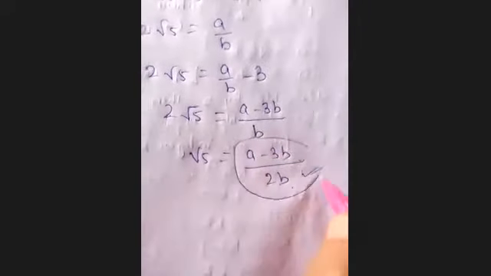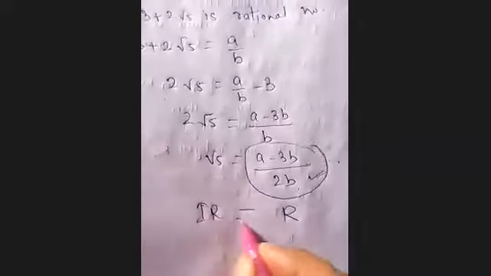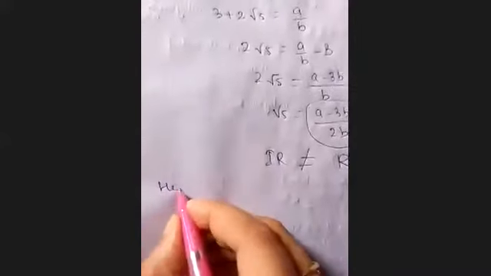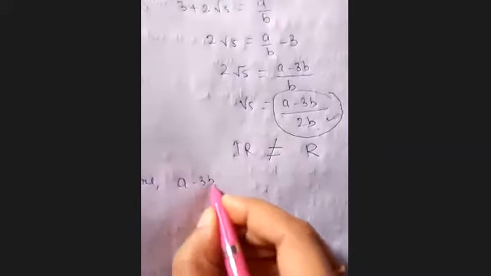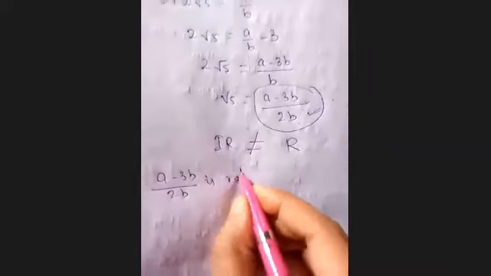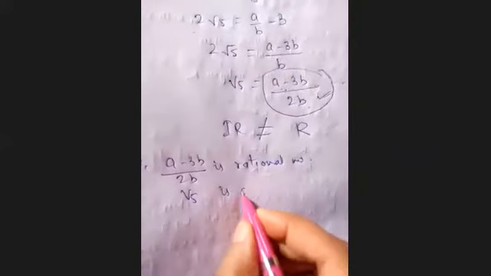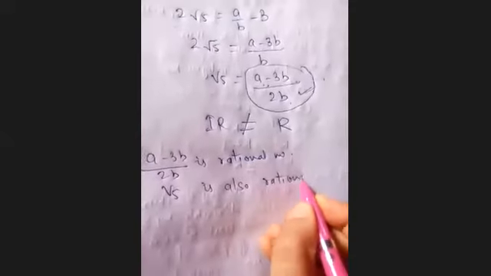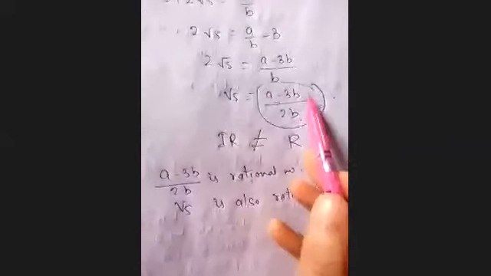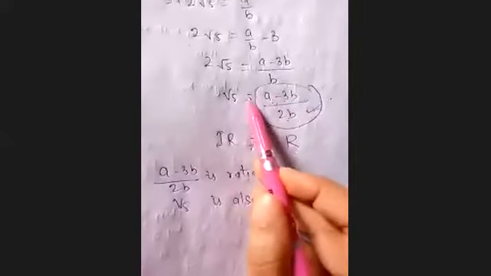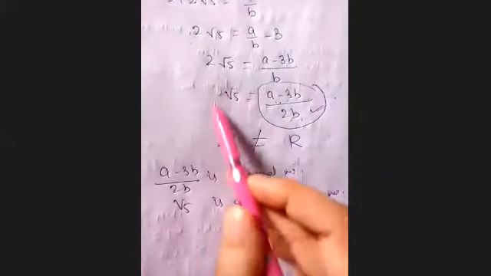Now you can see here, this RHS is completely a rational number, right? This is rational and this is an irrational number. Are they equal? So you can write here a minus 3b upon 2b is a rational number. If it is rational and it is equal to some number, it means root 5 is also a rational number, right? If this is a rational number and you have written it as equal to something, then that will also be a rational number.